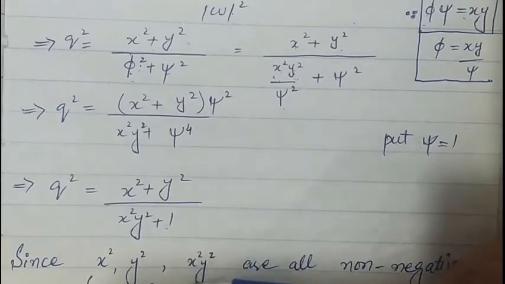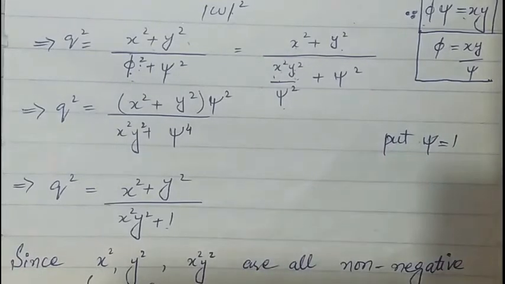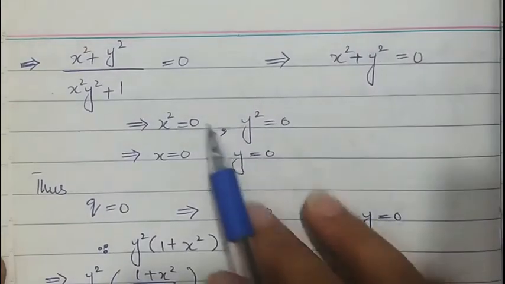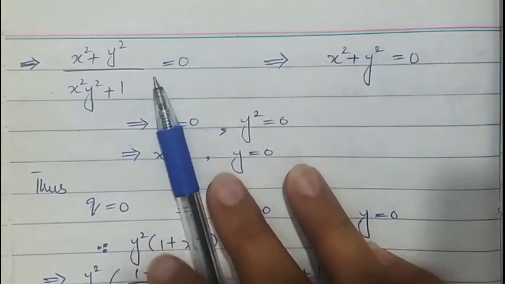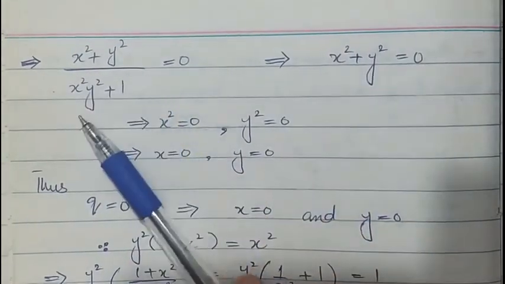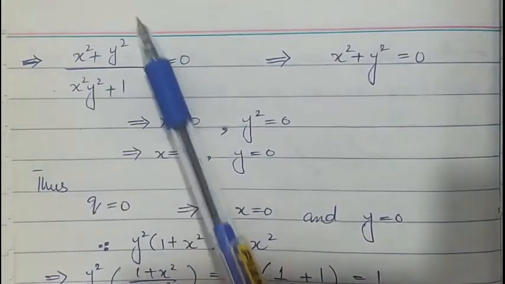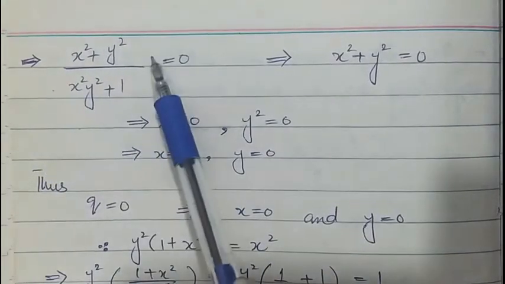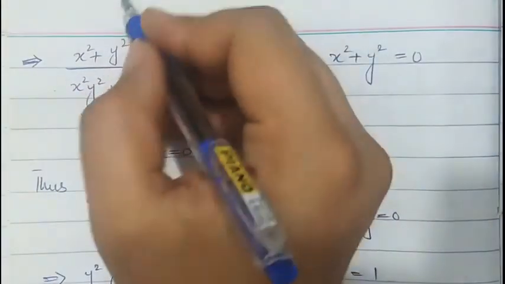As the x square y square and x square plus y square terms are non-negative, we have only one choice: we have to take speed equal to 0.